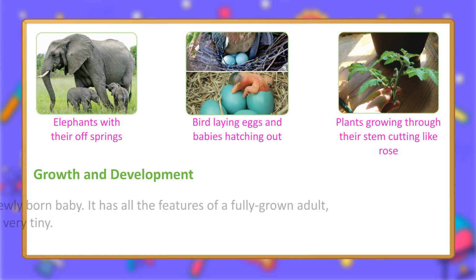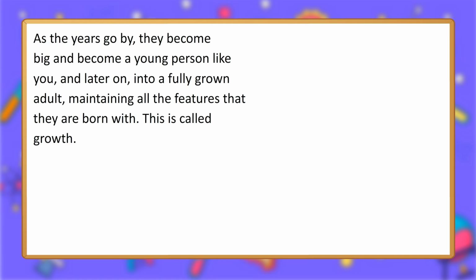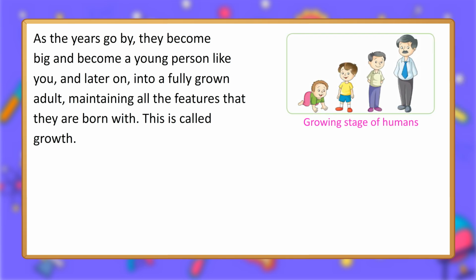Growth and development. Think of a newly born baby. It has all the features of a fully grown adult, but they are very tiny. As the years go by, they become big and become a young person like you, and later on, a fully grown adult, maintaining all the features that they are born with. This is called growth. Growing stage of humans.